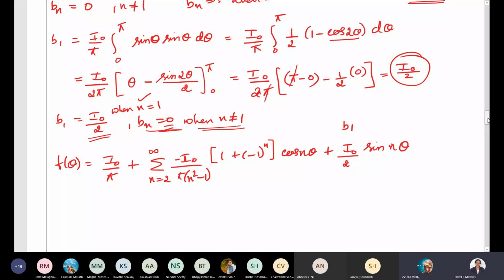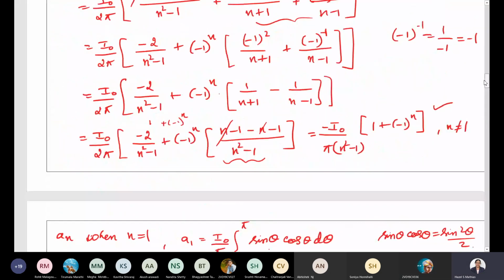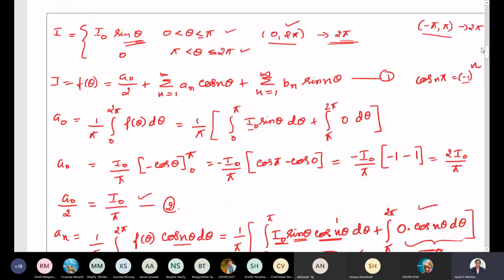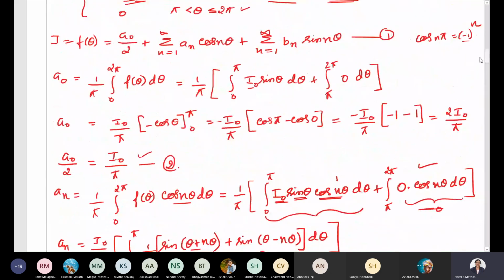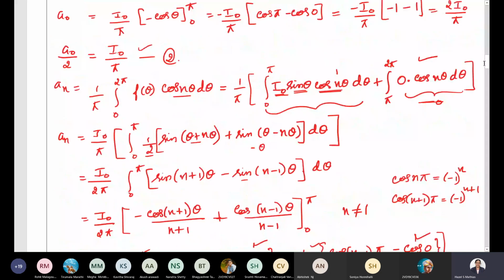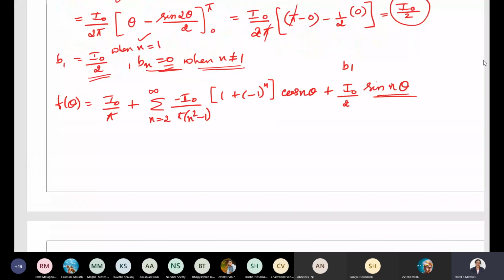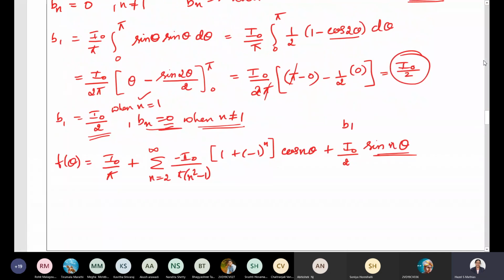What is it? See here, all these things you need to substitute over here in 1. So it is bn. bn is for n greater than 1 it is 0, and for n equal to 1 we get I naught by 2. So it is I naught by 2 into sine n theta. Make a correction over there, it is sine n theta. So I hope you have written down the corrections I have told. So first one is b1, that should be I naught by 2. Then over here it should be sine n theta.